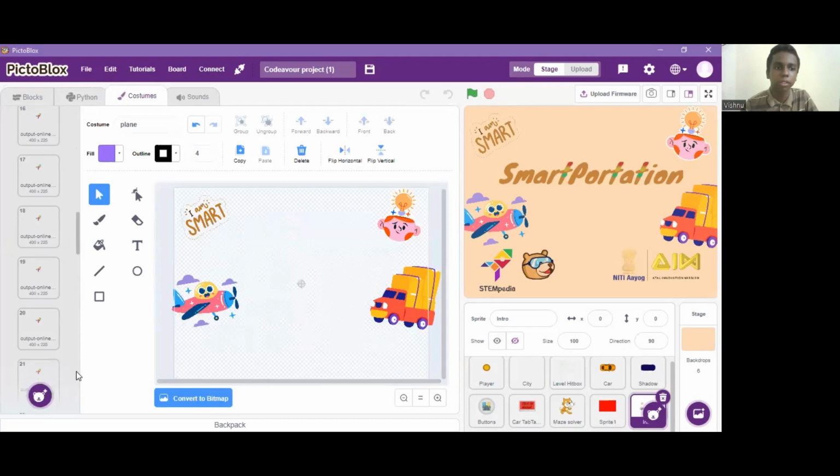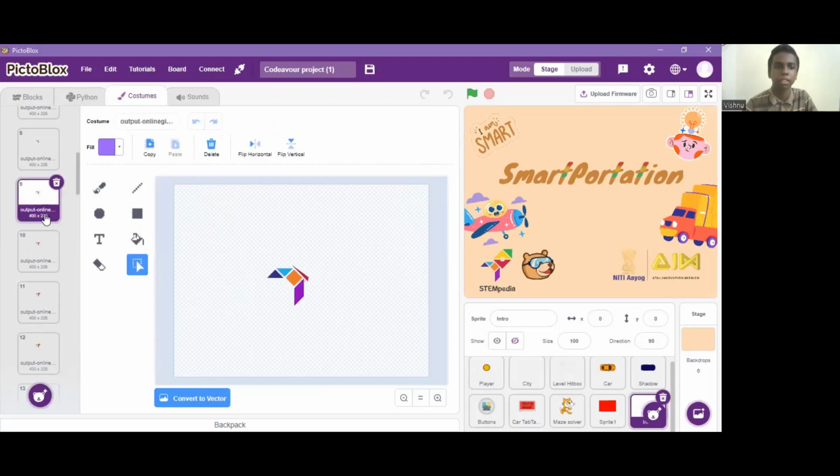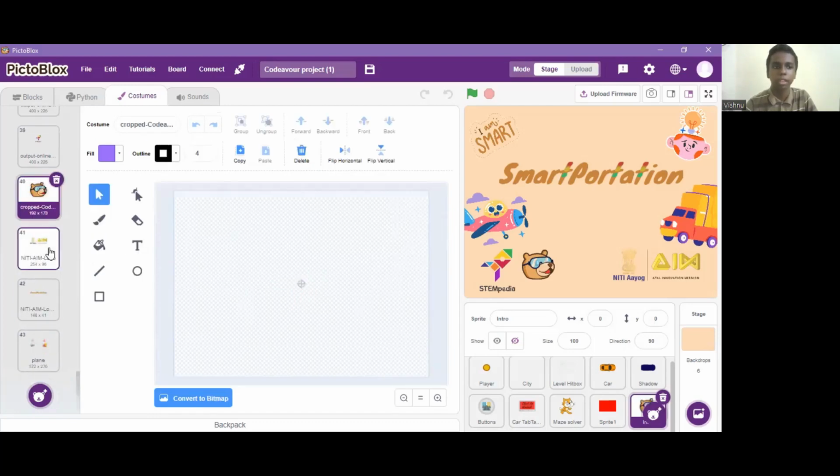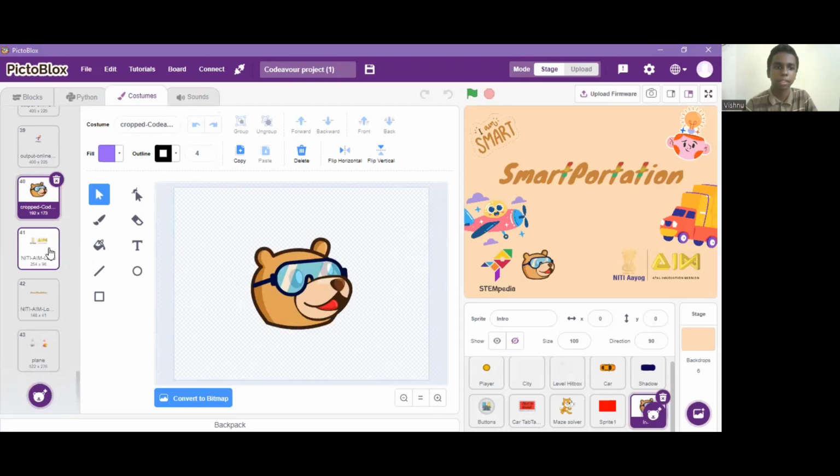So here are the costumes. The first animation is done frame by frame. In every frame there is a new thing added, like a new shape. This makes the animation possible. The other animations are just photos that we resize, and fade in and fade out.